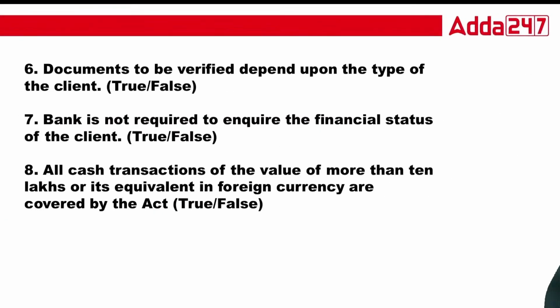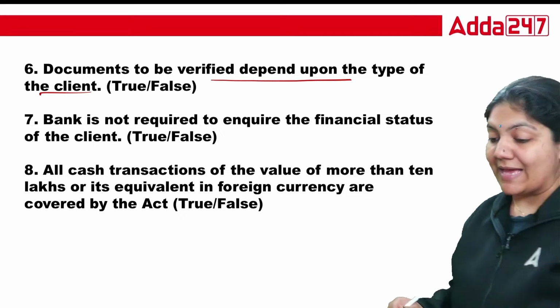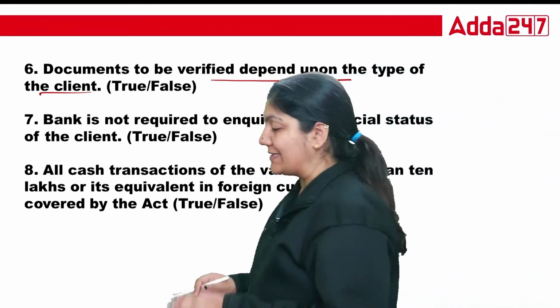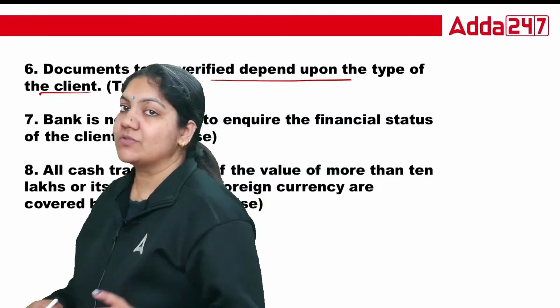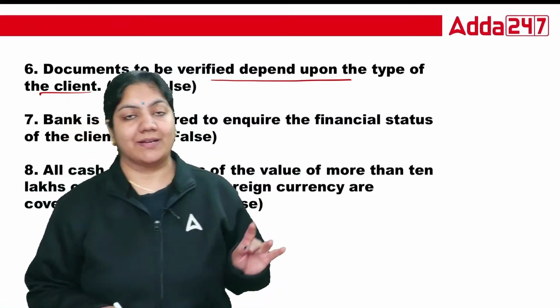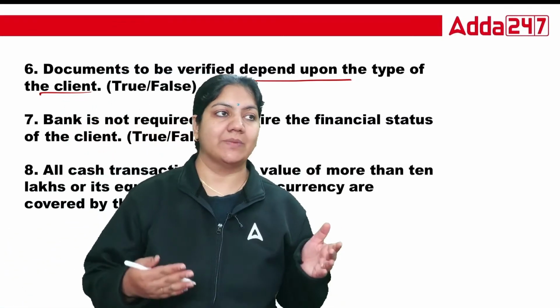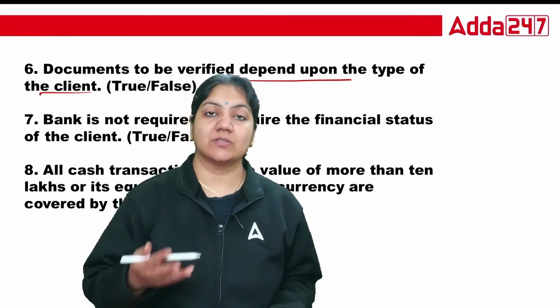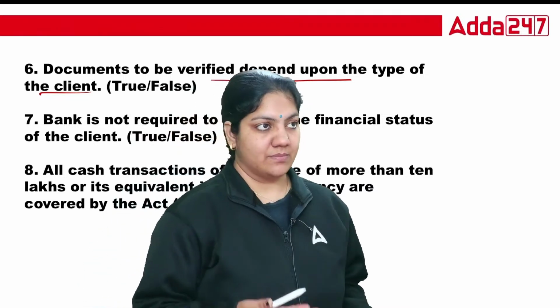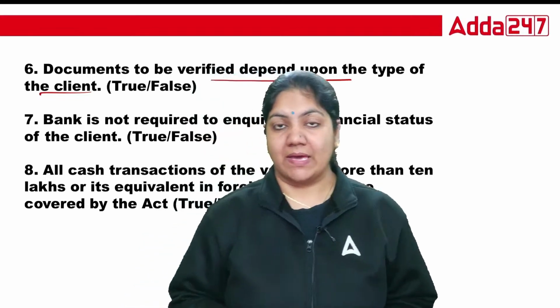Now, documents to be verified depend upon the types of client, because in this act we have different types of client, just like company, individual, unincorporated association, partnership firm, LLP, etc. So there are so many clients that come in front of the bank, and the bank has to verify the client.